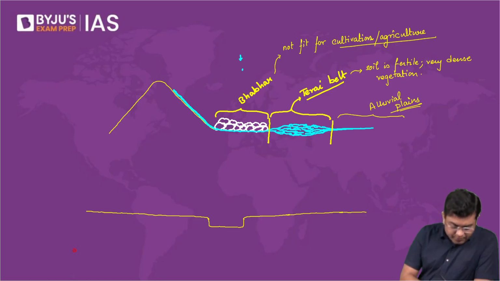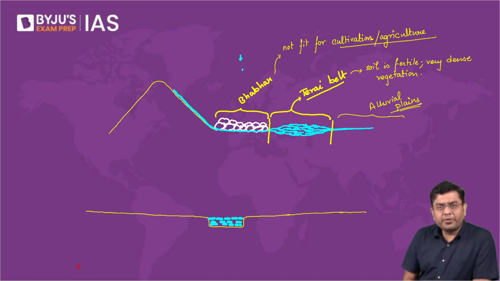Now let's assume it is obviously going to be in the river channel itself where the river is going to flow. This is where the river is flowing. Now, as the river is flowing, it will continue to bring its deposits along with it. Now, it might also happen that sometimes the river gets flooded.